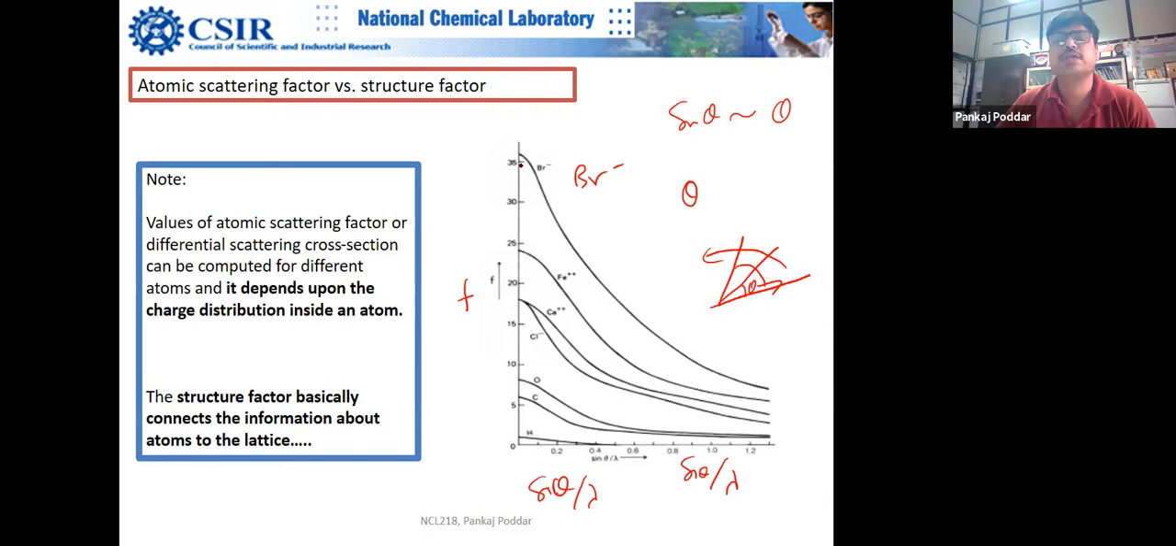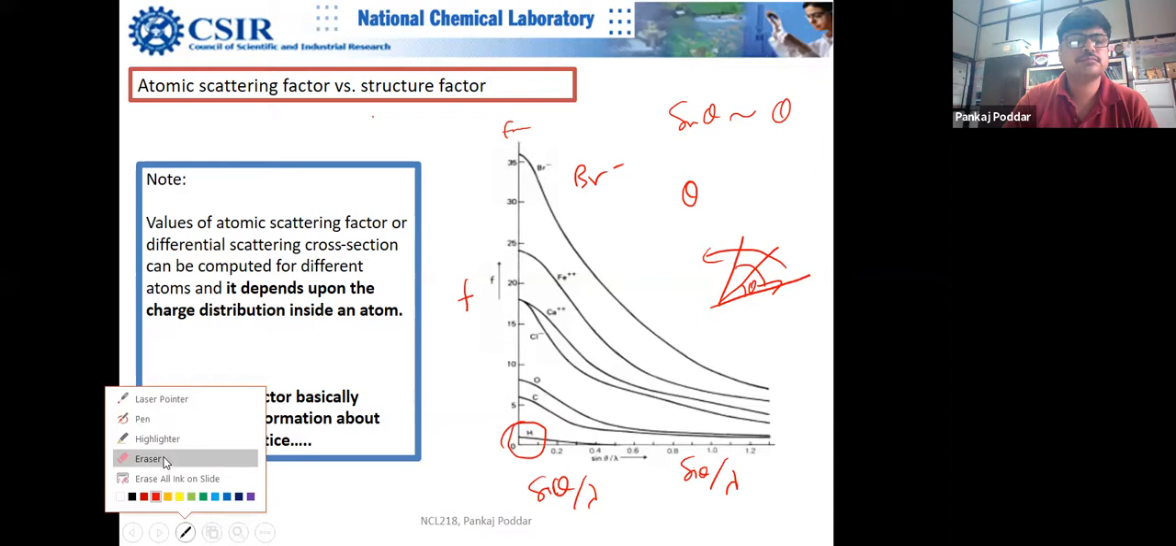So the probability of an electron getting scattered at a higher angle goes down. Most of the elastically scattered electrons are forward scattered. Theta equal to 0 is basically forward scattered. So you can see forward scattering is much larger. Are you getting this point? Okay, let me explain the theta.